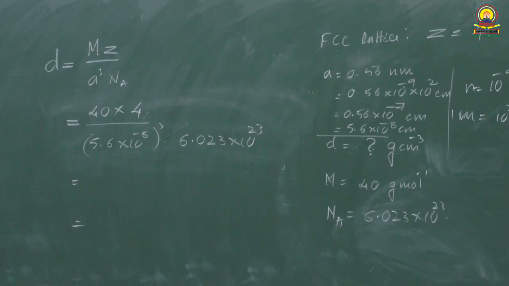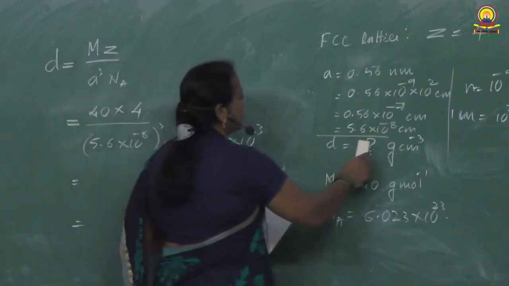Element X has density 6.23 gram per cubic centimeter. Density is given.